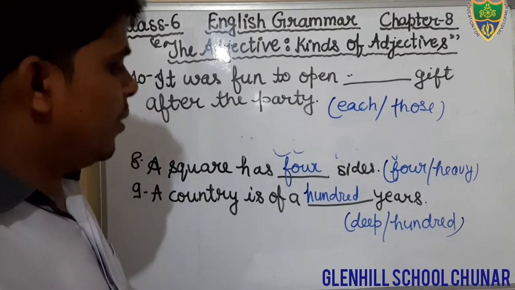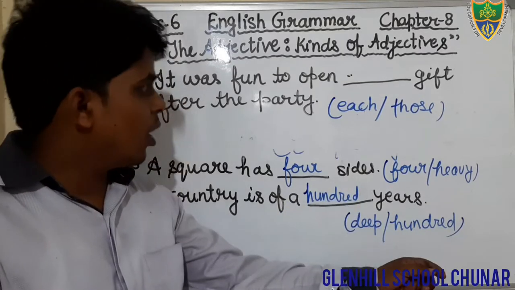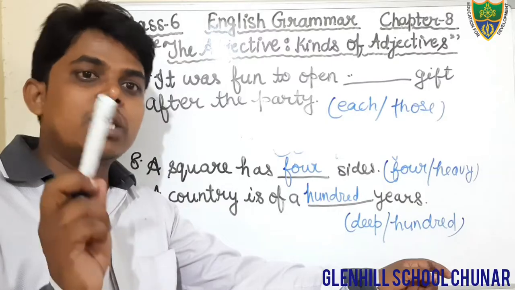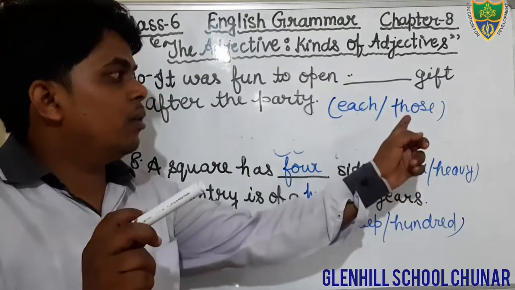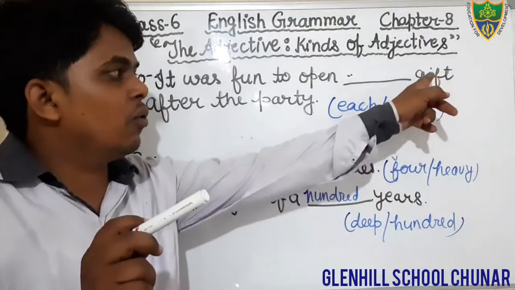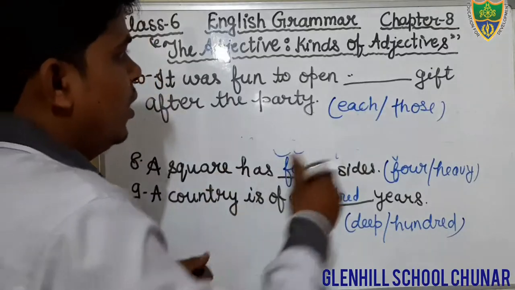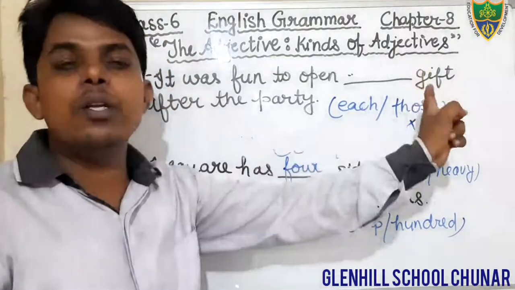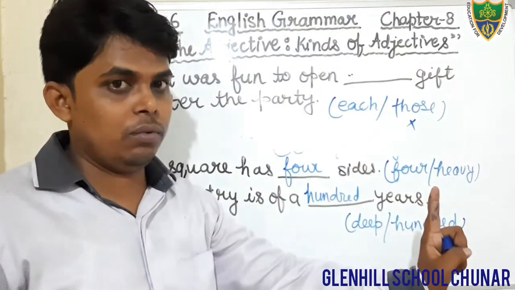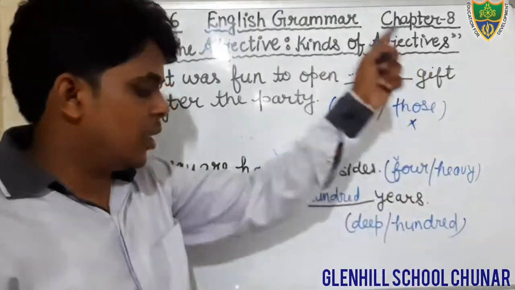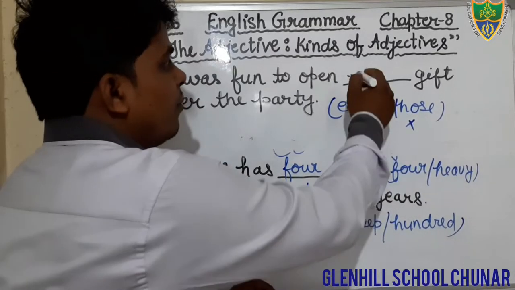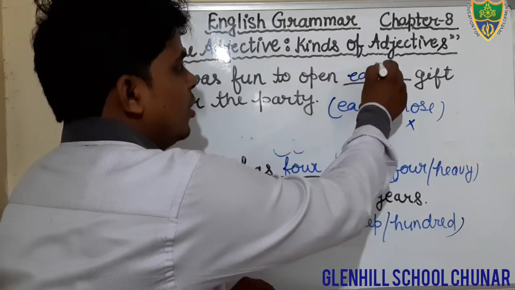Dear students, it may seem both are correct. Just see, if we are pointing out that gift, then we can fill the word, but those is written, there is singular. That is wrong, because with those we will use a plural noun. But it is written here as a singular noun. Therefore, we will fill each.